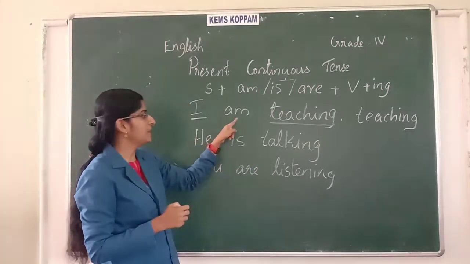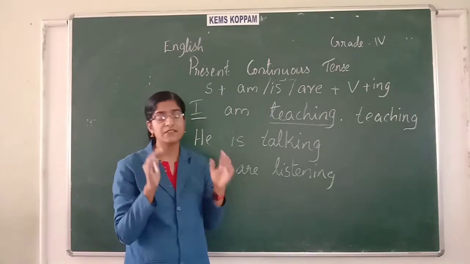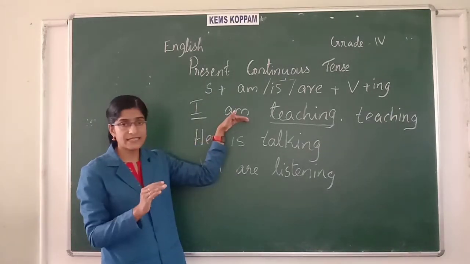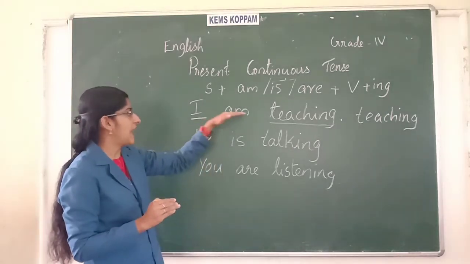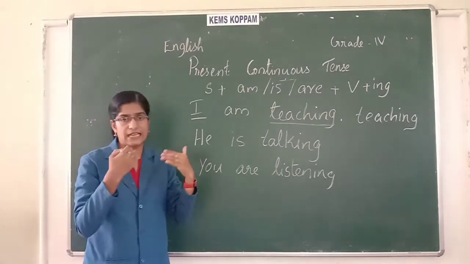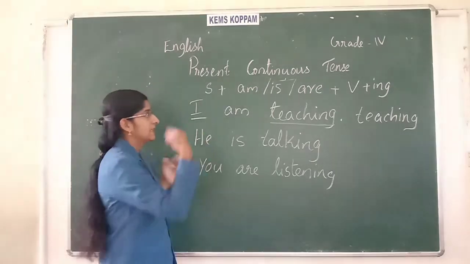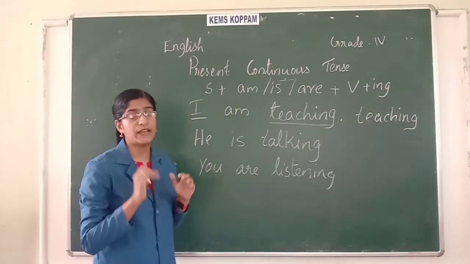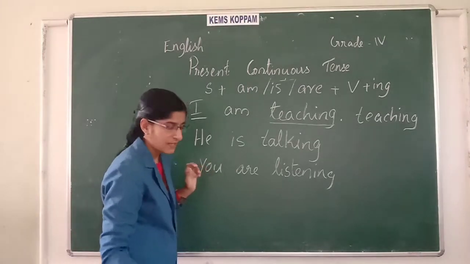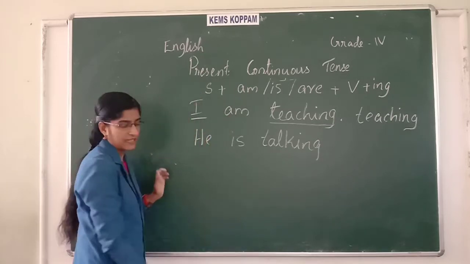So now we have to learn when to use am, is, are. Okay. So am is used with I. When the subject or the person is I, we write am. Okay, I am talking. So how many persons are there?